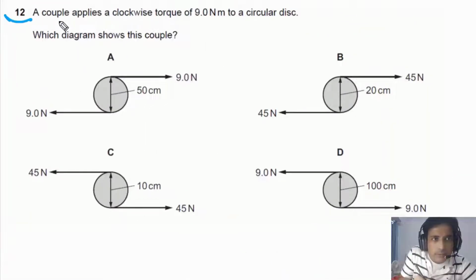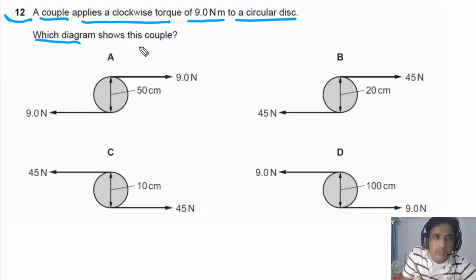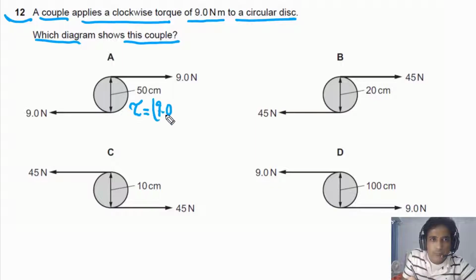For question number 12, it is given to us a couple applies a clockwise torque of 9.0 newton meters to a circular disc. Which diagram shows this couple? If you look at option A, we can calculate the torque of a couple. In this case, torque will be equal to one force times the perpendicular distance between the two forces. So we have force 9.0, multiplied by the perpendicular distance, that is 0.5 meters. In this case, the value of torque is 4.5 newton meters, and this one is clockwise.